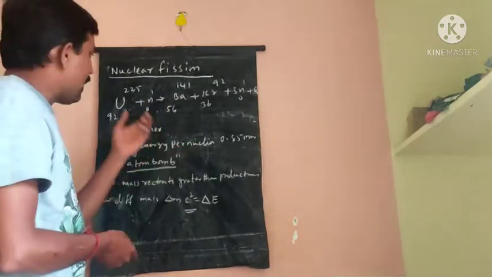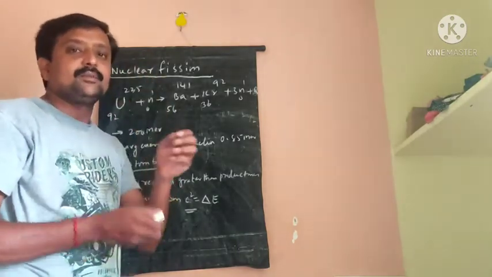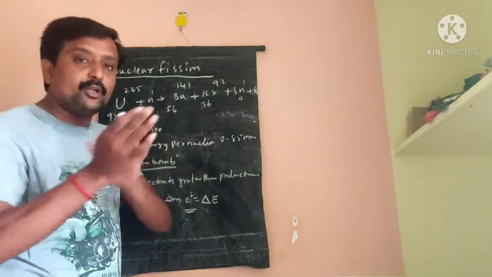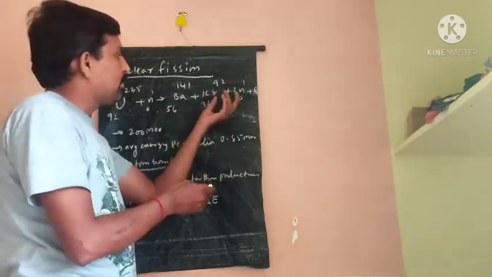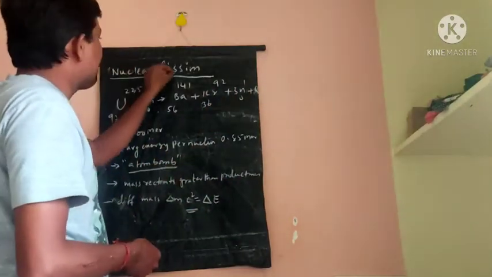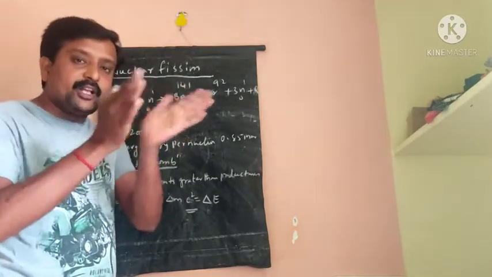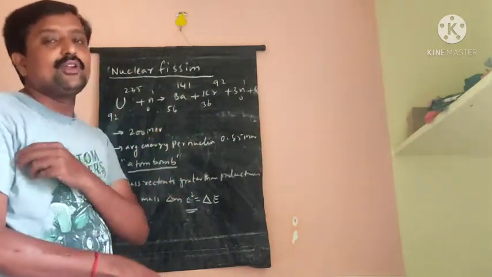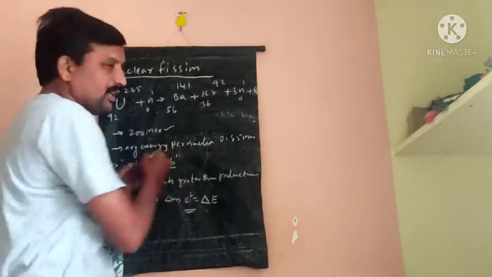So, a heavy unstable nucleus is bombarded with a slow-moving neutron. The heavy nucleus splits into two moderate nuclei and produces some amount of energy. The process is known as nuclear fission. So nuclear fission means a heavy nucleus split into moderate nuclei when we bombard it with a slow-moving neutron, that is called a thermal neutron. It produces some amount of energy.